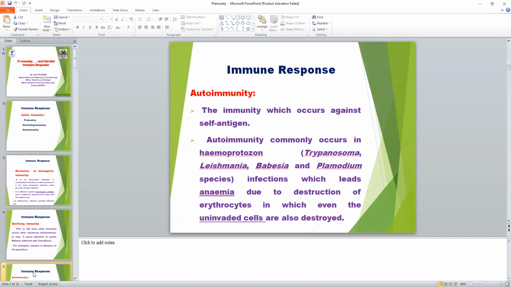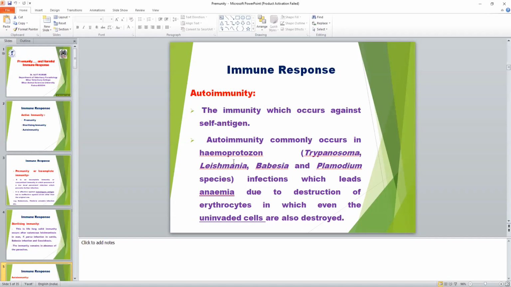Self antigens mean, in this case, the host antigen and parasite antigen are the same, or the host cell becomes bound with the parasite antigen, or the host antigen is modified by the parasite. So the same antigen is present in the host and parasite. This leads to autoimmunity.